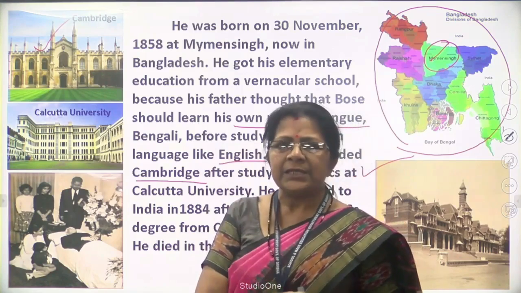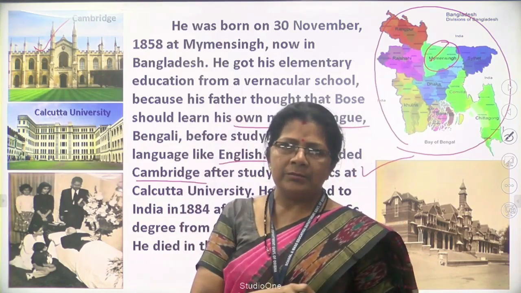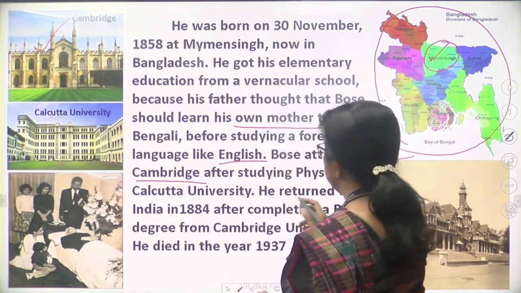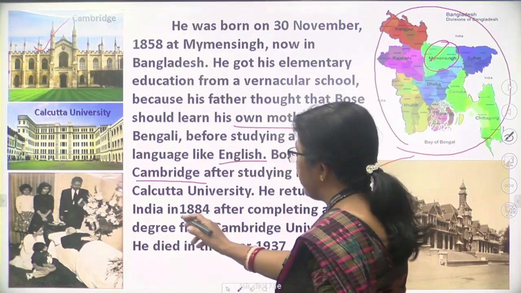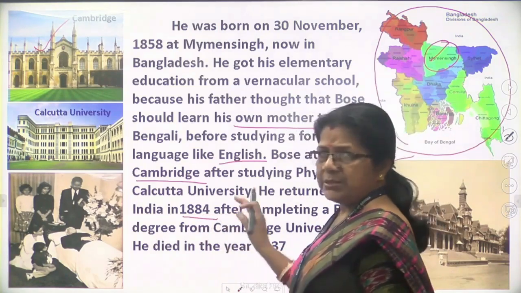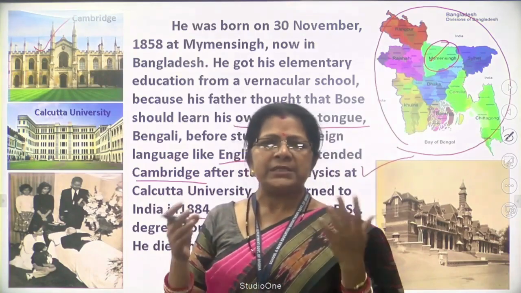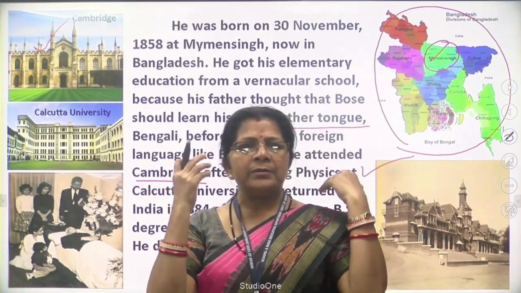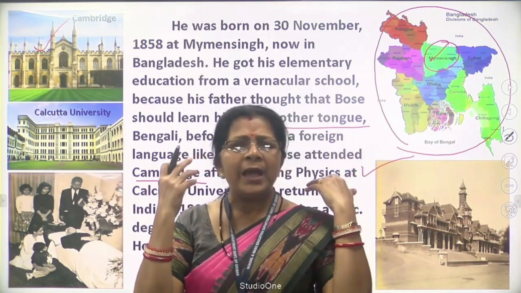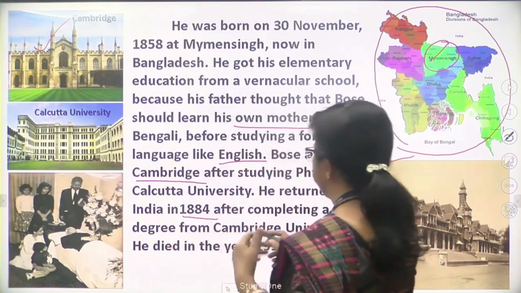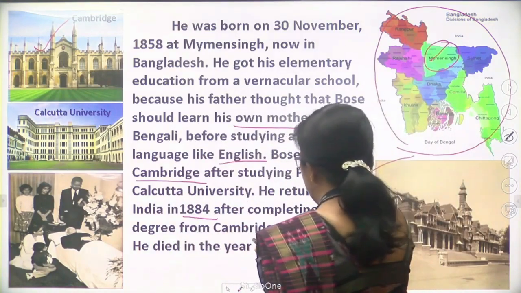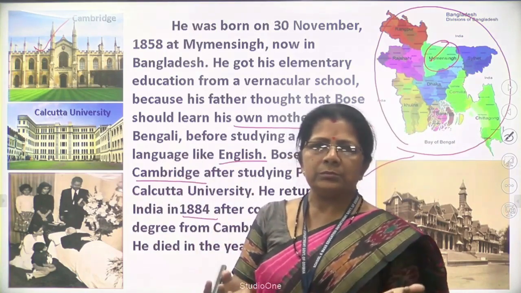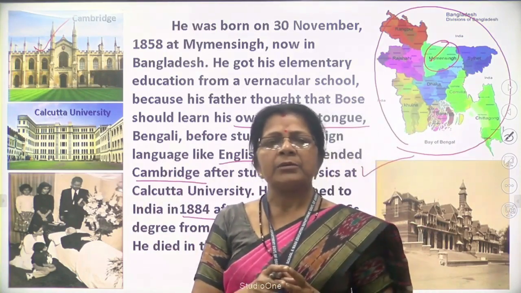Then for his BSc degree, he went to England. Where? At Cambridge University. He returned to India in 1884. That means after completing his BSc degree at Cambridge University, he came back to India. Where? To Calcutta. Why? From Cambridge University he returned to India to research and experiment on plant science.